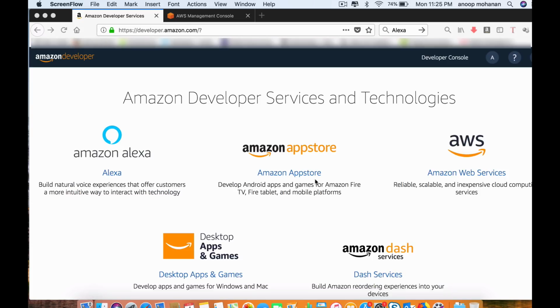Some of them are voice interaction, music playback, making to-do lists, setting alarms and reminders, streaming podcasts, providing weather, news, sports, and other real-time information. It can control smart devices using itself as a home automation system, and it's a cloud-based service. Now, Alexa offers something called skills to its customers.